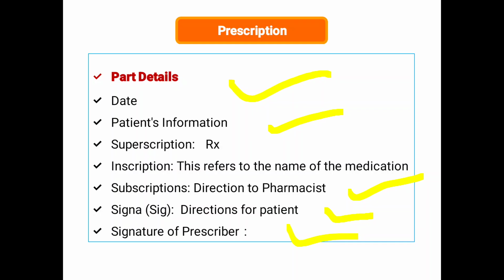that is, the registered medical practitioner. These are the prescription parts you have to remember. In a prescription, superscription means Rx, inscription means medications and quantity, subscription means direction to the pharmacist, signature means direction for the patient.